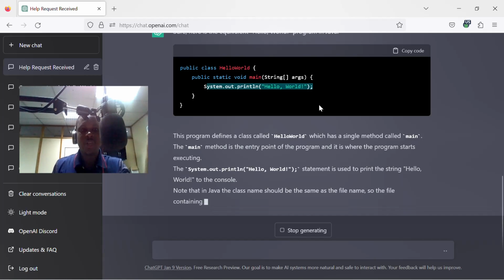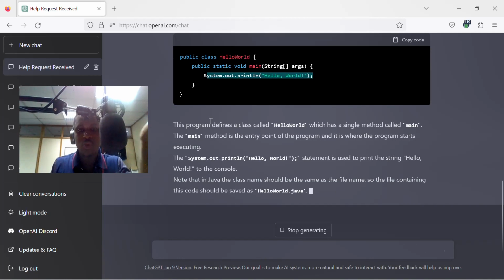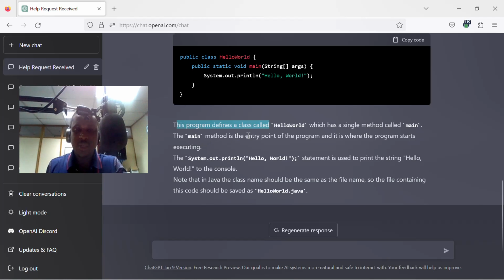It also explains the code to you, in case you don't understand, so it gives the explanation. This program defines a class called HelloWorld, which has a single method called main. The main method is the entry point of the program, and it is where the program starts executing. So you see, you can actually ask ChatGPT to create code for you so that it can help you write code.